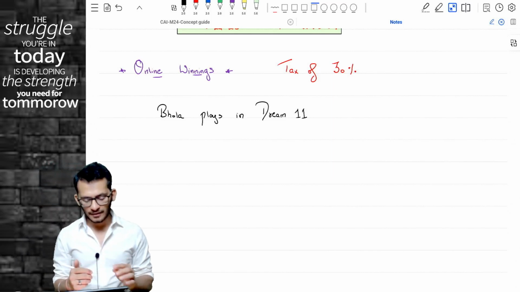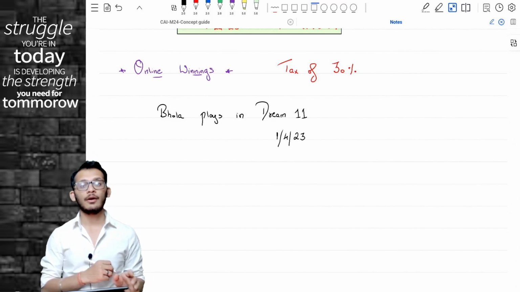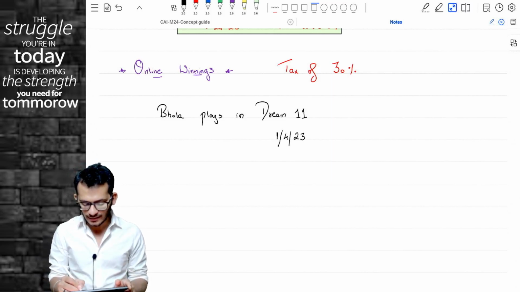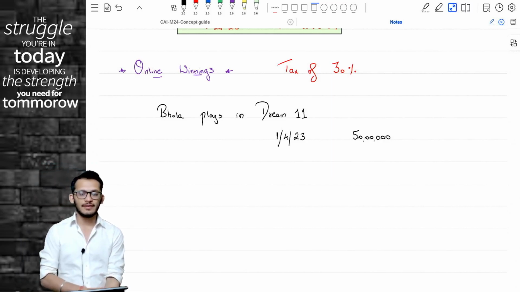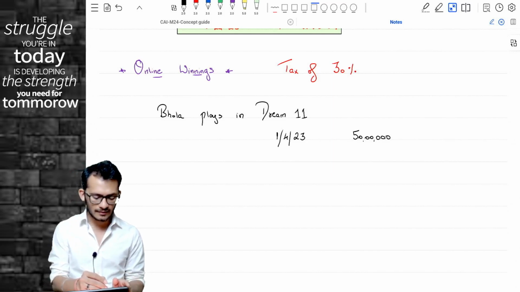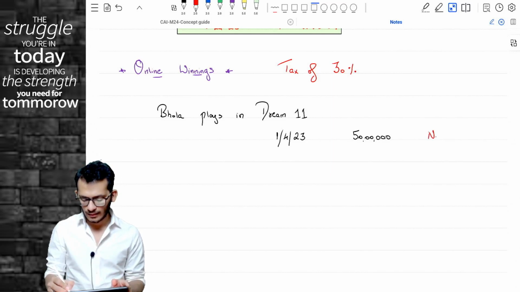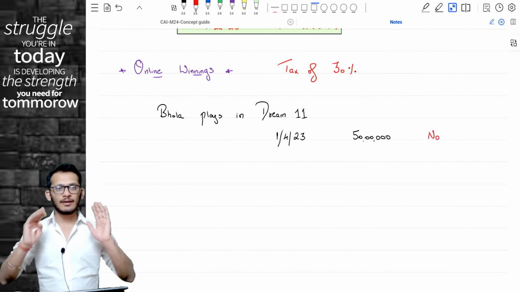Yes. So when he opened his account in the current year on 1st April 2023, the balance in his account was 50 lakh rupees. How much was the balance in his account? 50 lakh rupees. Now question to you, on this 50 lakh rupees which was earned in the previous years, will he pay taxes? Answer is no. He will not pay taxes. Agreed? Yes.